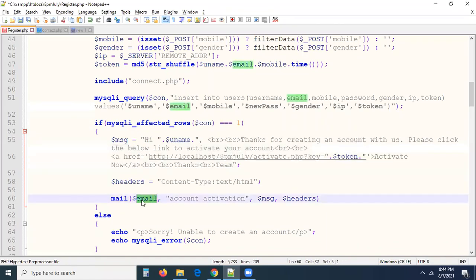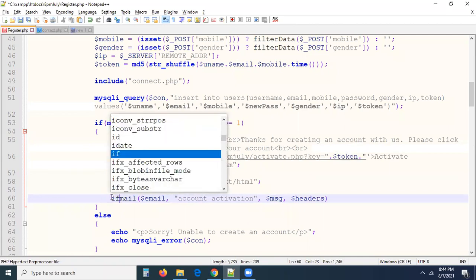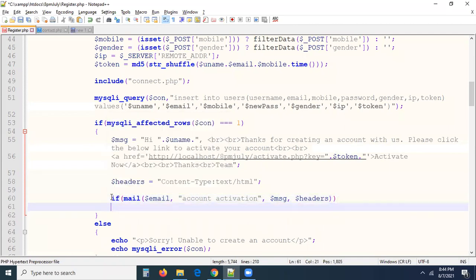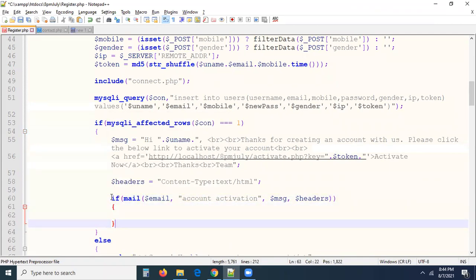Email. This is the registered email ID. And this is the account activation process and the message you want to send to the user. I'm sending a message with the activation link with the registered user token. So whenever they click that button, he will come to my website with the same token. I will collect the token and activate that person's account. So this is done. If mail is sent successfully, this method will return true with a success message, and else a message here.